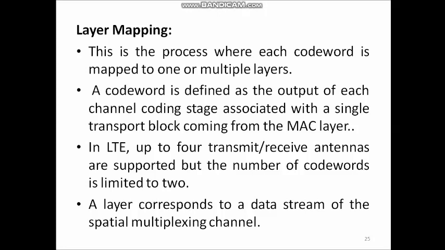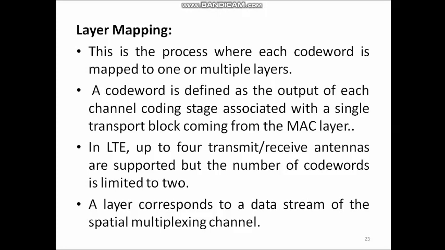So in MIMO transmission, we use a few terminologies like code word, layer, antenna port, etc. A code word is defined as the output of each channel coding stage associated with a single transport block coming from the MAC layer. So the output of each channel coding stage or rate matching stage associated with a single transport block coming from the MAC layer is called a code word. In LTE, up to 4 transmit receive antennas are supported, but the number of code words is limited to only 2. This is to limit the uplink feedback overhead.